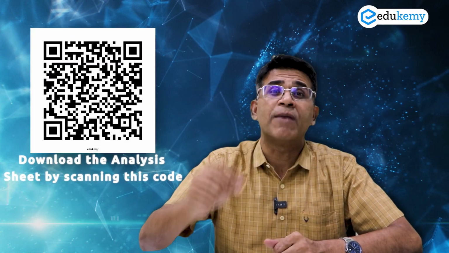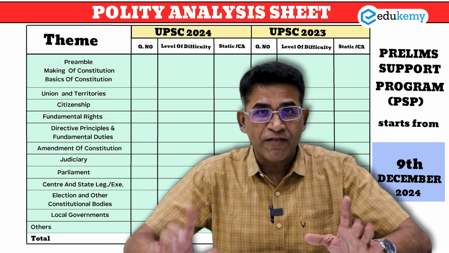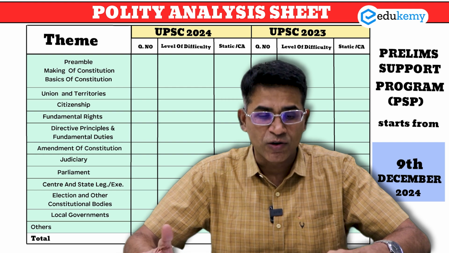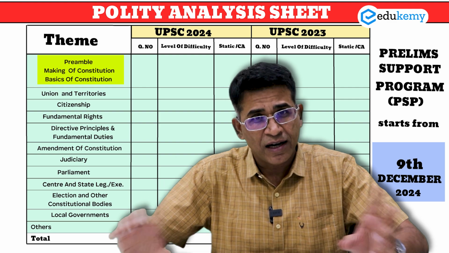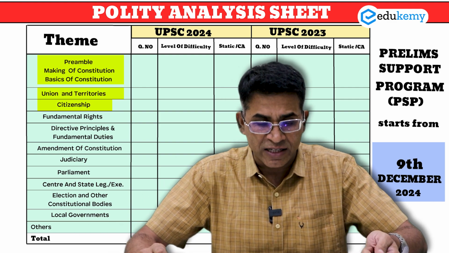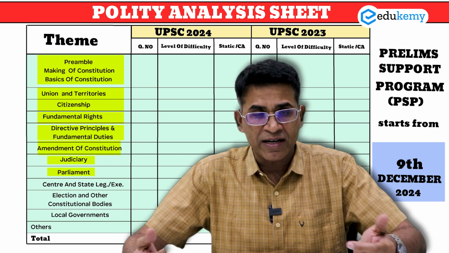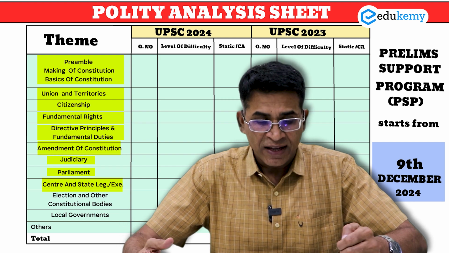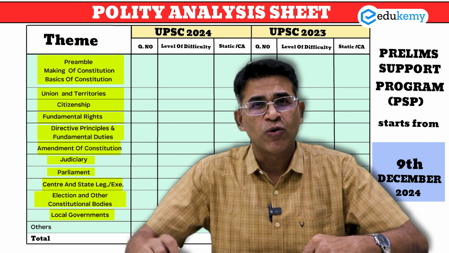So, as a part of our prelims preparation, हम क्या करते हैं बच्चों को कि we give them a chart which they must fill up according to how they study the PYQs. So, I'm sharing this sheet with you right now. ये sheet देखिए, there are 11 broad areas we have identified, which includes making of the Constitution, basics of the Constitution together in one single row. Union and territories, citizenship, fundamental rights, DPSP, amendments to the Constitution, judiciary, parliament, center state, legislative and executive, election and other constitutional bodies, and the local government. I've also left another row as others.